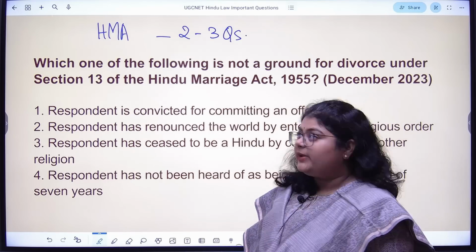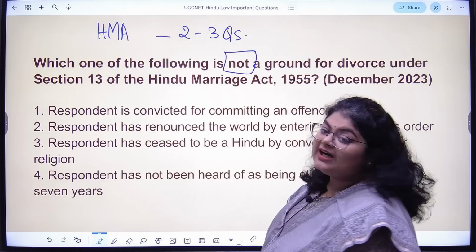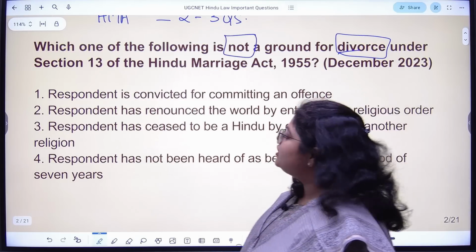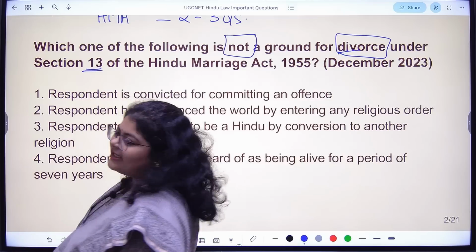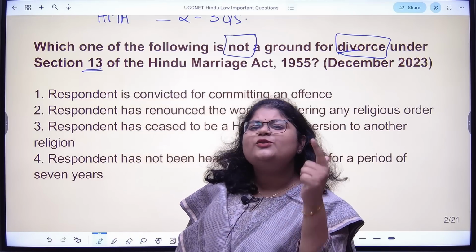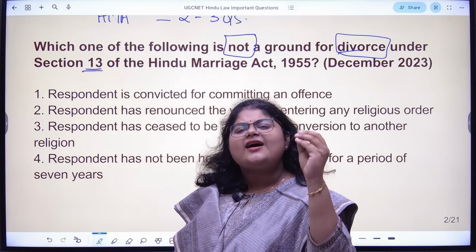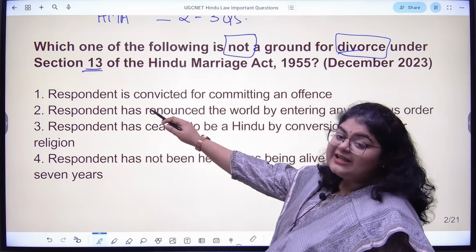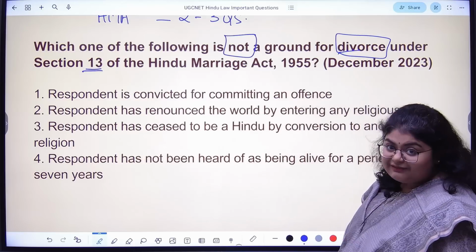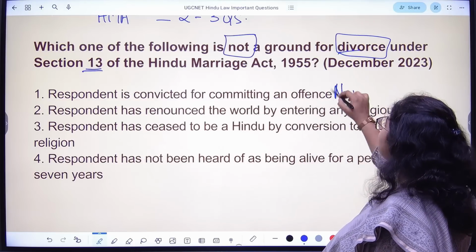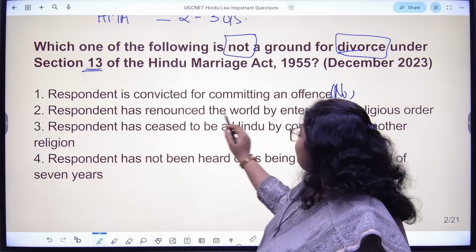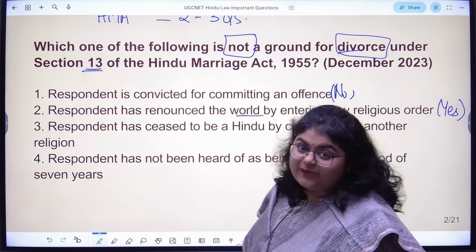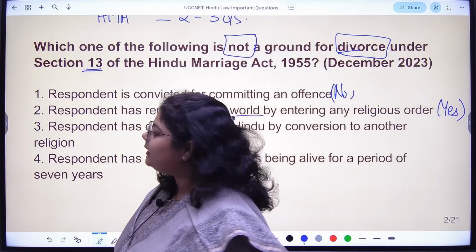Which one of the following is not a ground for divorce under section 13 of Hindu Marriage Act? Hindu marriage and Hindu divorce, these two sections are mandatory questions. So which of the following is not a ground? Respondent is convicted for committing an offense. No, not a ground. Respondent has renounced the world. Yes, renunciation of world is a ground given under section 13.